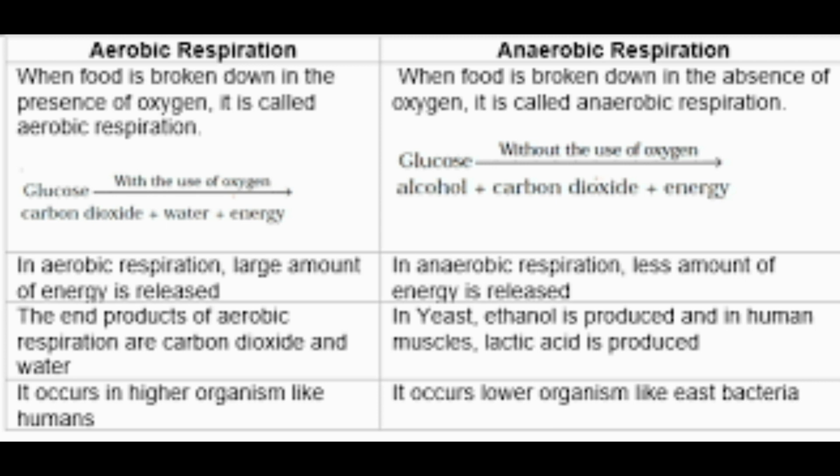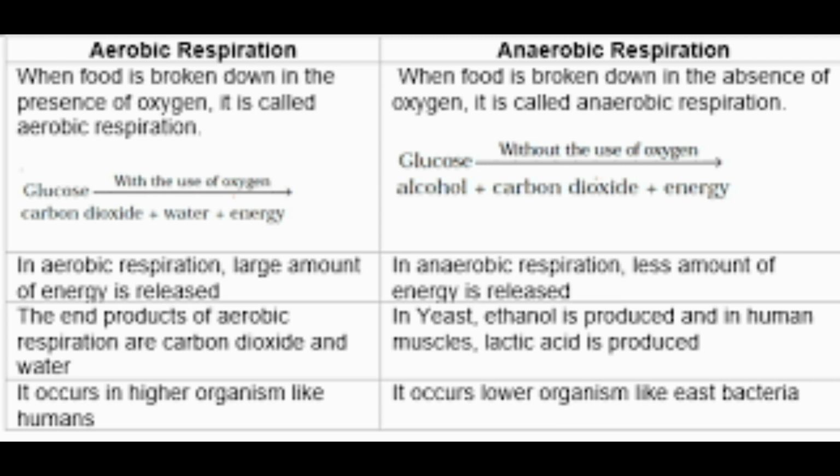In the case of human muscles, when we are doing too much work or running, our body will not get that much oxygen. At that time it will still produce energy, but at the same time one more thing is produced, known as lactic acid. These are the two examples of anaerobic respiration.